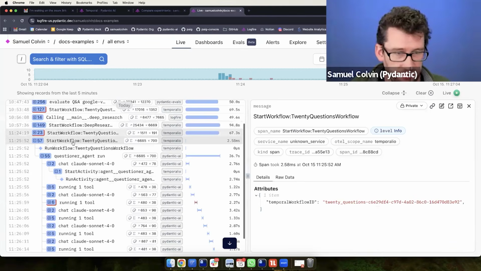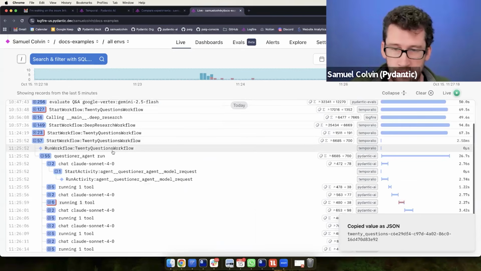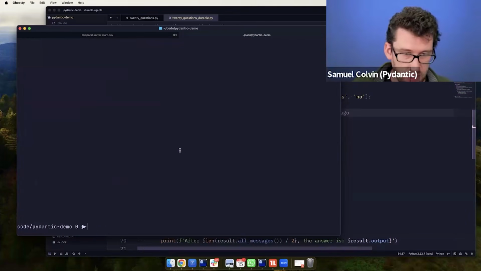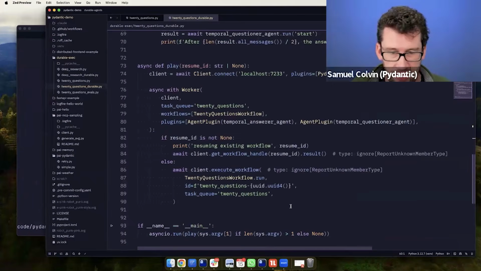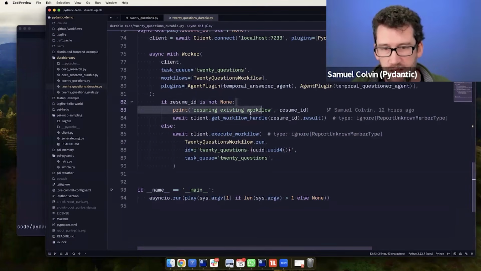But in particular, if we come to the top level start for the workflow, I can take the workflow ID. If we come back over to code here, you'll see I had some code in here to basically allow me to continue with a given resume ID and to continue a workflow. Now, for the most part, you wouldn't have to do this. This is just for the sake of the demo.